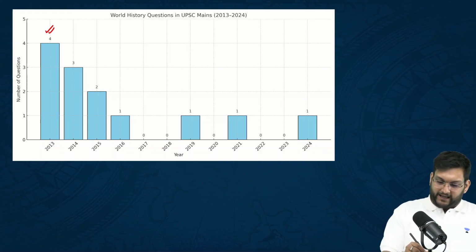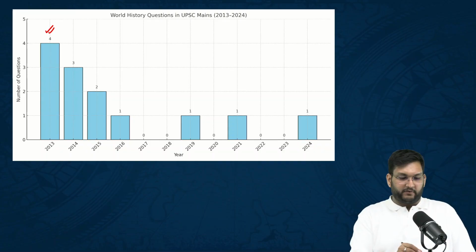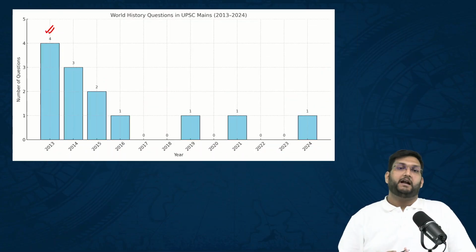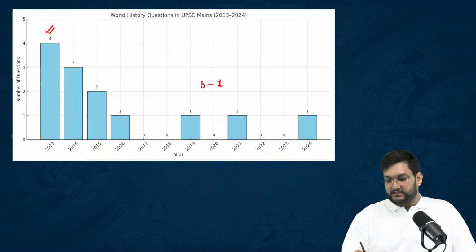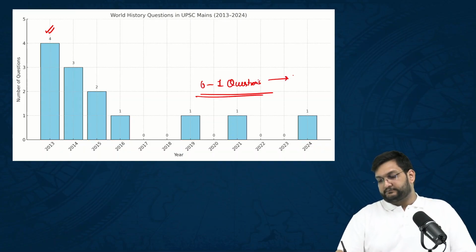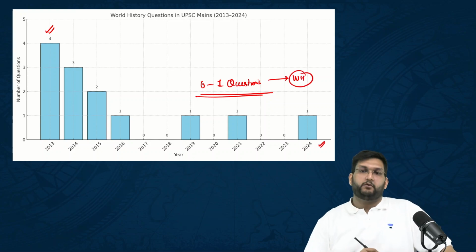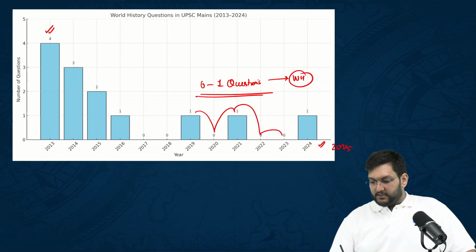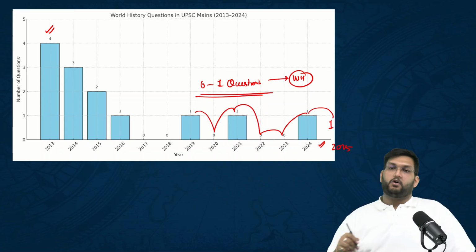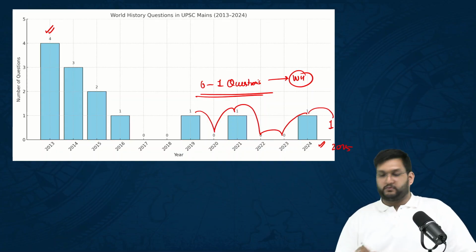So at the high of 4 questions, for example 5 and 4, 9 questions at that given point of time, we have had again 0 to 1 questions come out of world history. We had a question in 2024, 2025. They can give you a question, but looking at this pattern, it can either break the pattern or follow the pattern of having 0 questions.